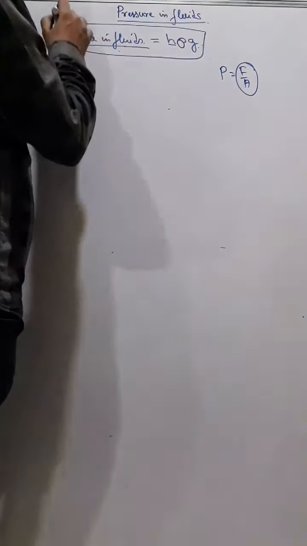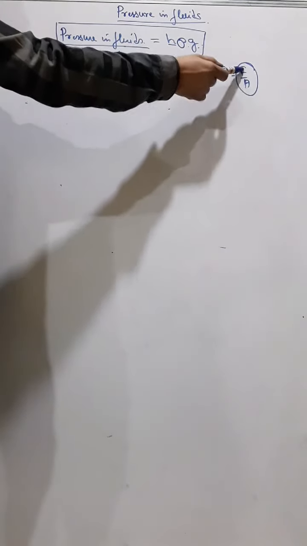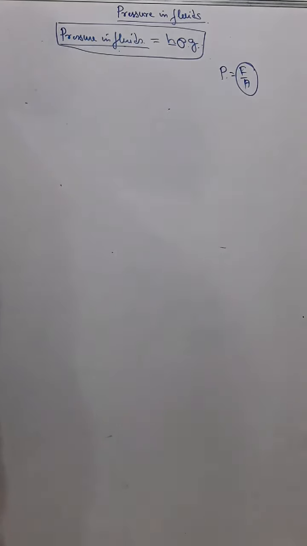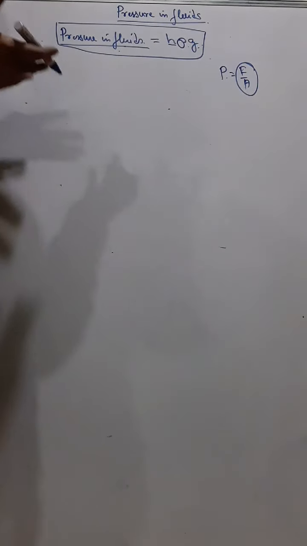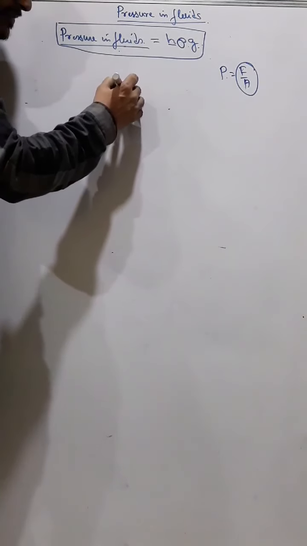Now we want to derive this formula, how this formula came. Because the main formula of the pressure, according to the definition, is thrust acting per unit area. So pressure means thrust acting per unit area. But in case of fluid pressure we use this formula. Now how to derive that?